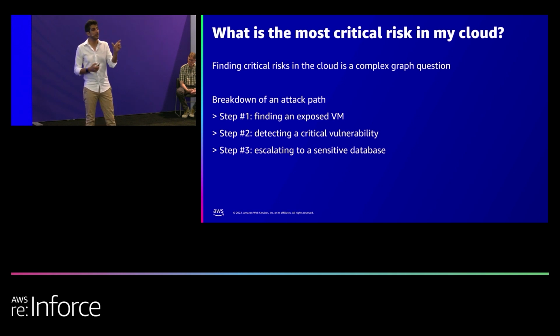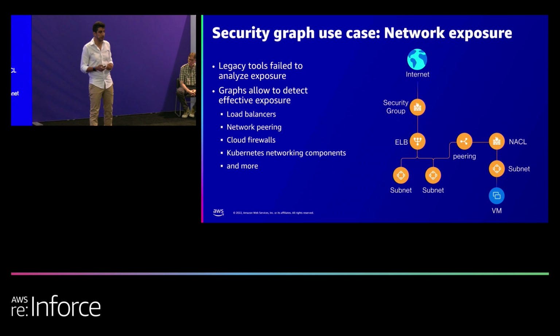So in order to address this question, we modeled the entire cloud as a graph. But we split the answer into 3 sections. The first one is what is actually exposed across my cloud environment at any given time? That's a very hard question to address. Many configurations. We use a graph. What is the priority of the vulnerabilities, like we use Log4Shell? What are the lateral movement paths to high value assets, to sensitive resources? These are 3 different use cases, and I'm going to deep dive into each one of them.